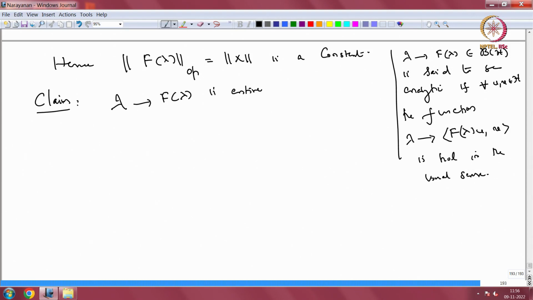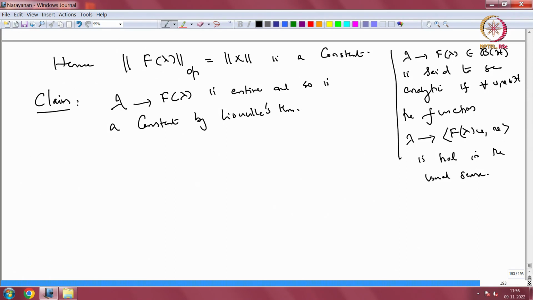We will prove that lambda going to f lambda is entire, and so it is a constant by Liouville's theorem. Okay, we will stop here.